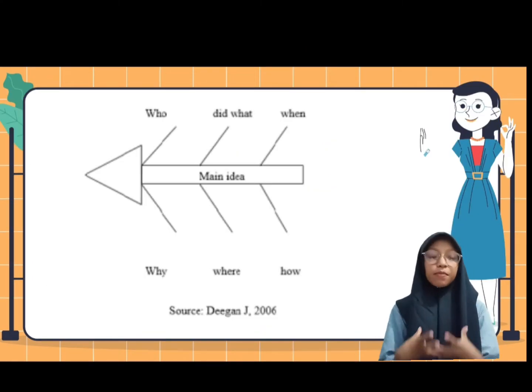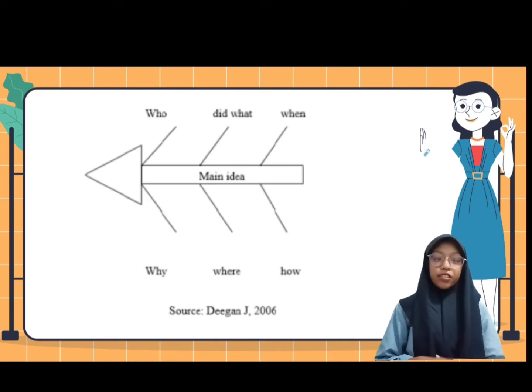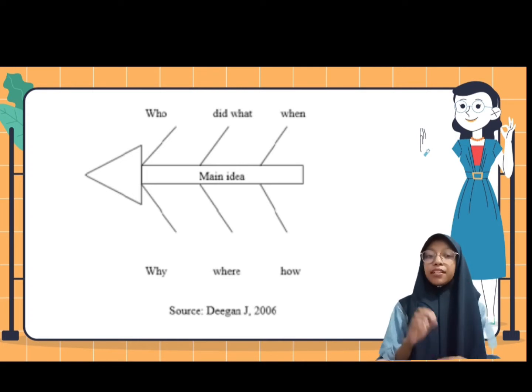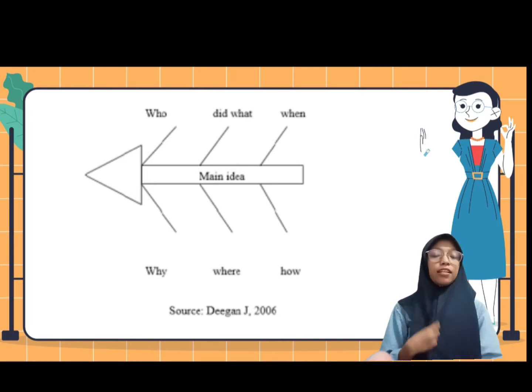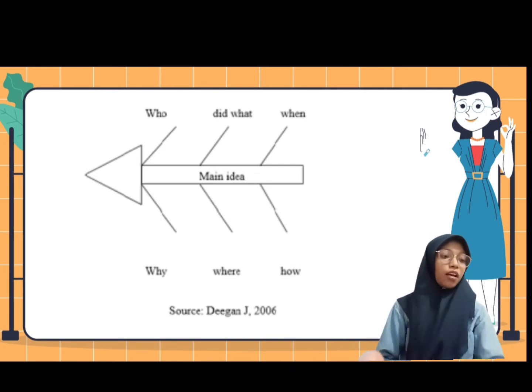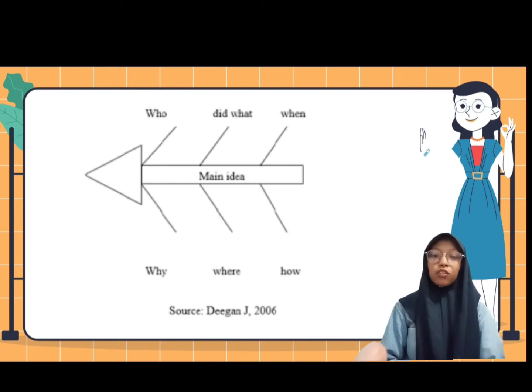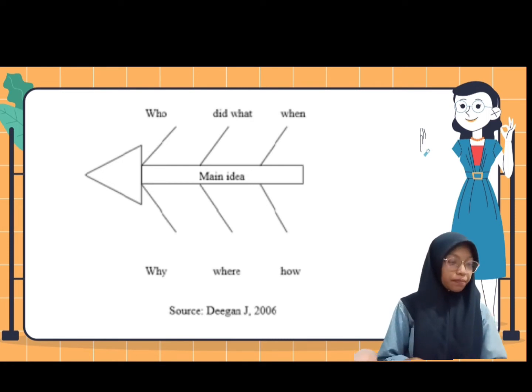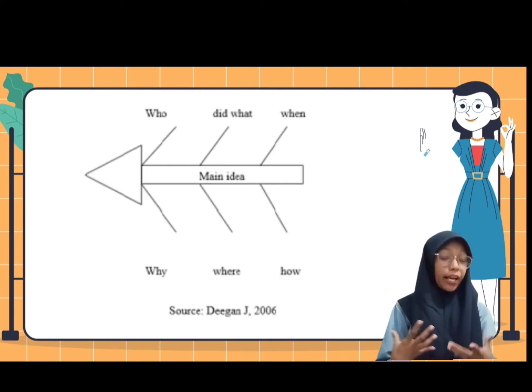Okay, before I explain the steps of herringbone technique, I would like to show you the fish skeleton, or the diagram of herringbone technique. This is the fish skeleton or diagram of herringbone technique. According to Digan 2006, the herringbone technique develops comprehension of the main idea by plotting the questions who, what, where, why, how, and when.